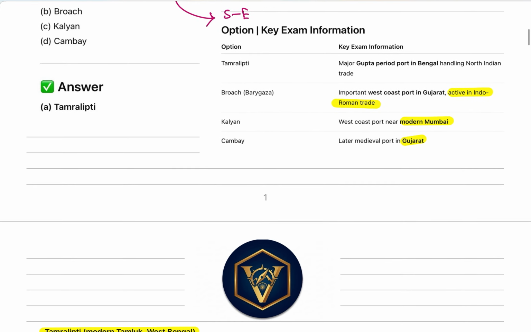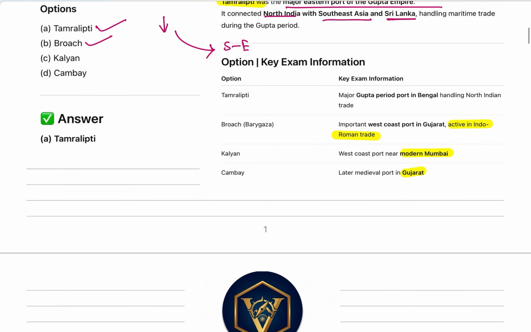Other ports we have already seen. We will look into Kalyan and Kambe. Tamralipti is in the Bengal region, on the eastern coast, and it was handling the North Indian trade during Gupta time.